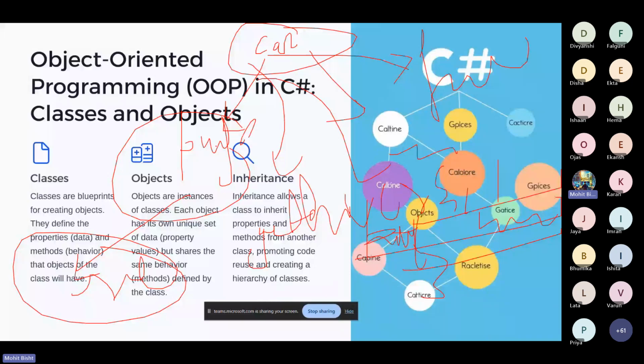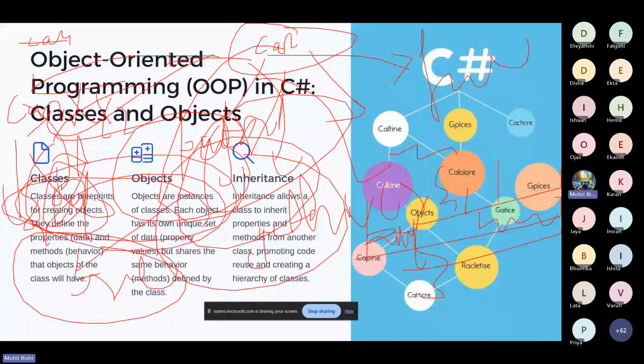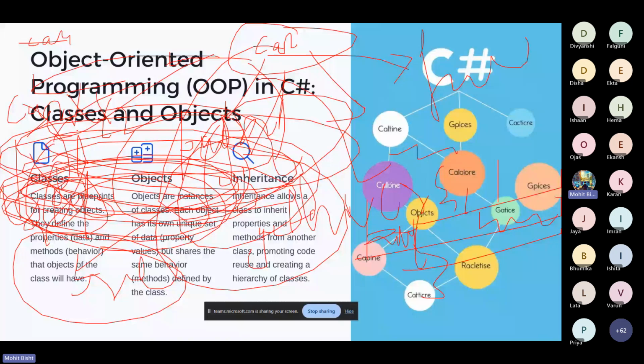So what you can do next is, suppose I want to create another car, a car named XYZ. I simply use this class, extend it, and use all the properties present in that class. In that class we have a property of color, so I can modify that property of color for my class. It saves a lot of code and gives us a lot of reusability and other things, right?